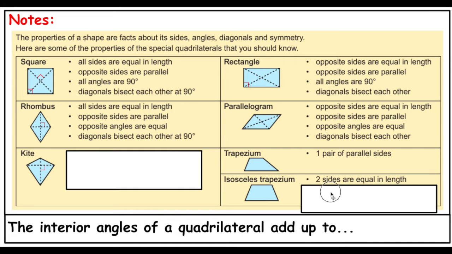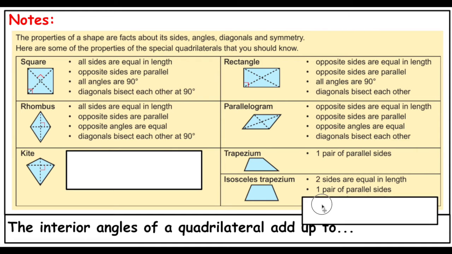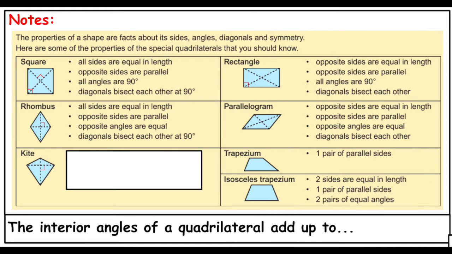Isosceles trapezium. This is similar to a trapezium, except now these two sides here are actually equal in length. So now it's called an isosceles trapezium, similar to your isosceles triangle. And it still has that one pair of parallel sides. Now, when these two sides become the same length, it forms two pairs of equal angles. The top angles will be congruent, and the bottom angles will also be congruent.